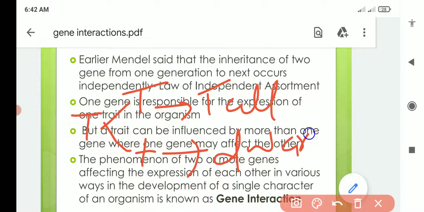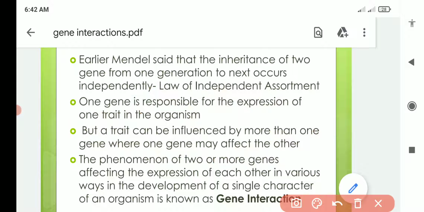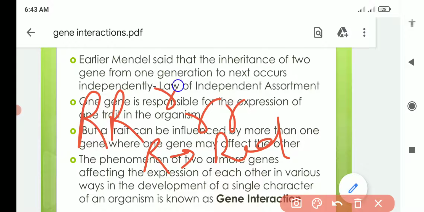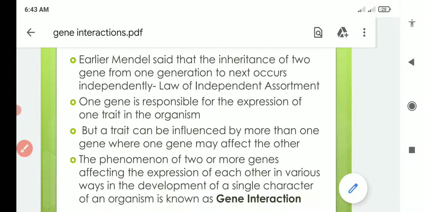So there is one gene for this character. Similarly, for flower color, capital R and small r. Capital R was, for example, for red flower color, and small r is for white flower color. So generally, for one character, one gene is present in the organism.